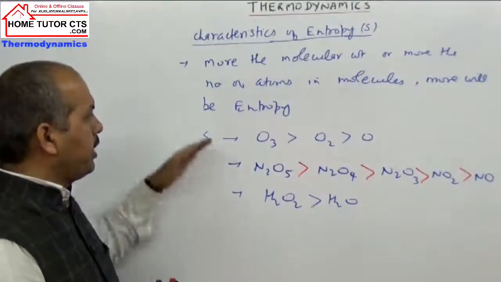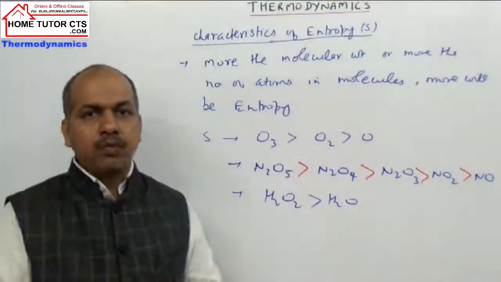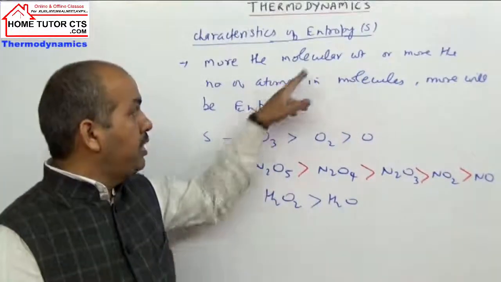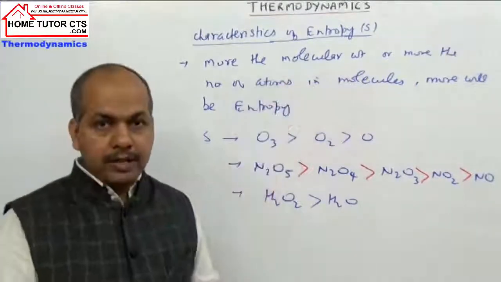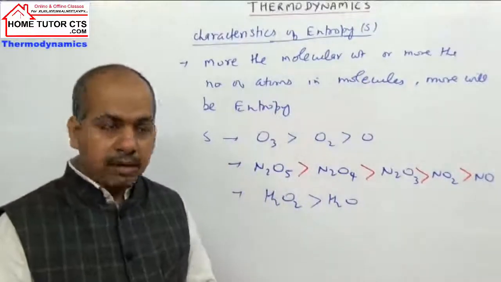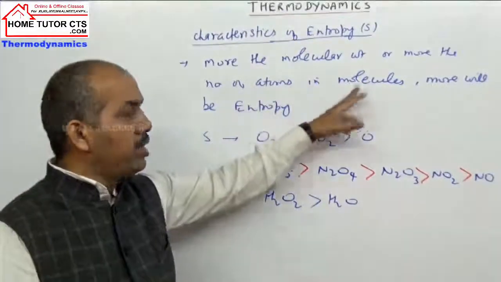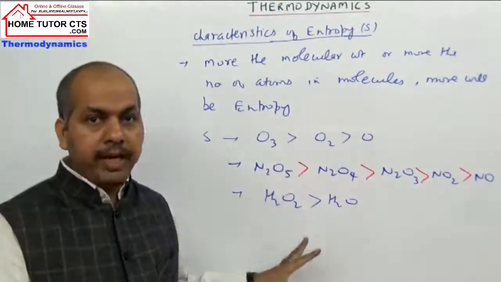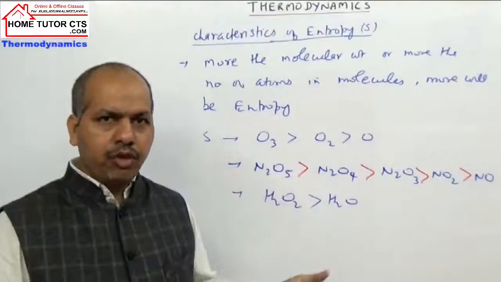So it is one point, for the compounds which are made from the atoms of same elements, if they have higher molecular weight or more number of atoms in the molecules, then the entropy will be higher. So directly from the molecular formula given, you can tell.